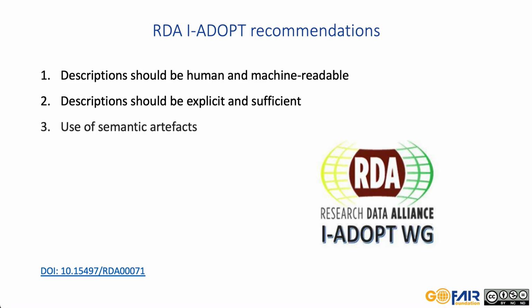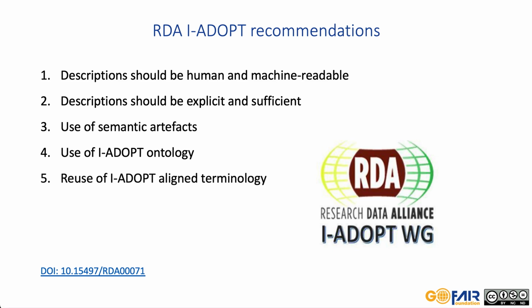The description should use FAIR semantic artifacts, e.g. controlled vocabularies or ontological relationships, and be compatible with linked data. The description should follow a decomposition approach consistent with the classes and relationships defined in the iAdopt ontology. Reuse existing terminologies that are aligned with the iAdopt framework. If none is appropriate, you may either propose to extend existing terminologies or create a new variable description following the iAdopt framework.